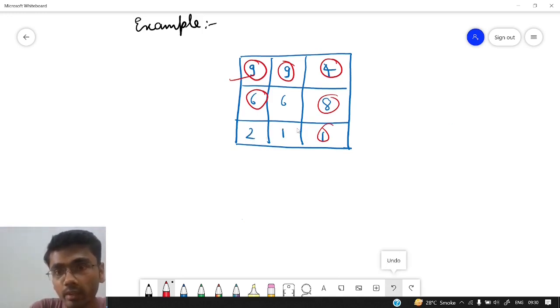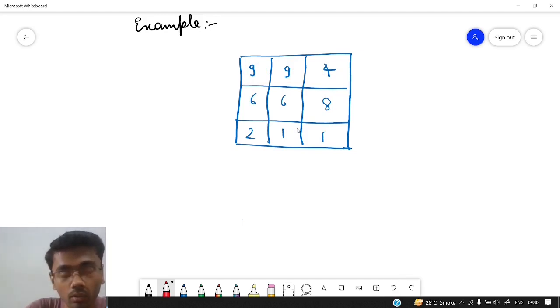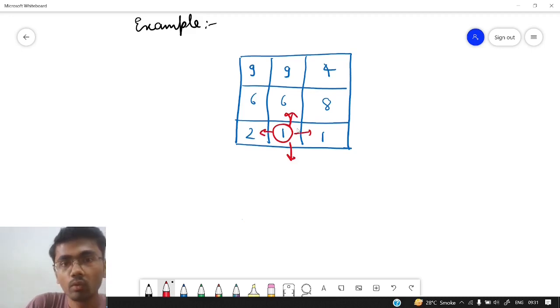So how can we derive that solution? Let us take one scenario and understand it. Let us start at this point and try to get the longest increasing path with starting point as 1. From here I can go up to 6, I can go down, and I can go left. I can't go here because it is not in increasing format, and I can't go here because it is out of bound. I can go here to 6 and I can go here to 2 also. So we need to explore these two paths again.